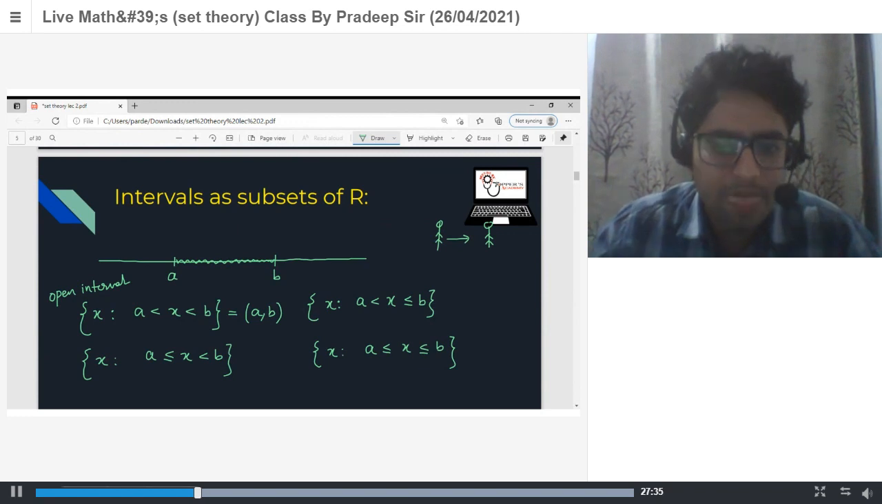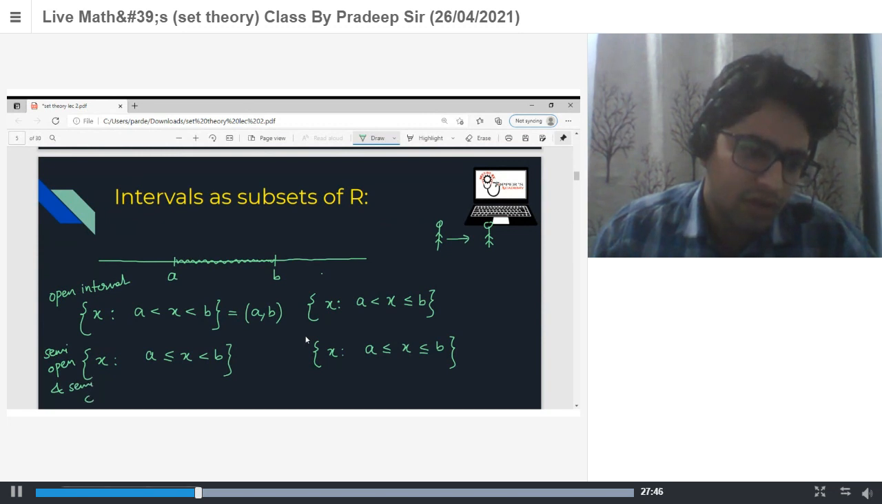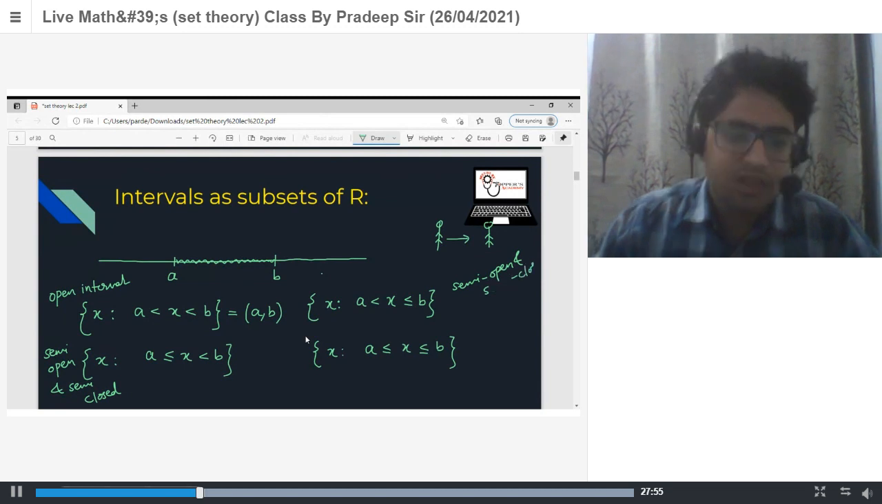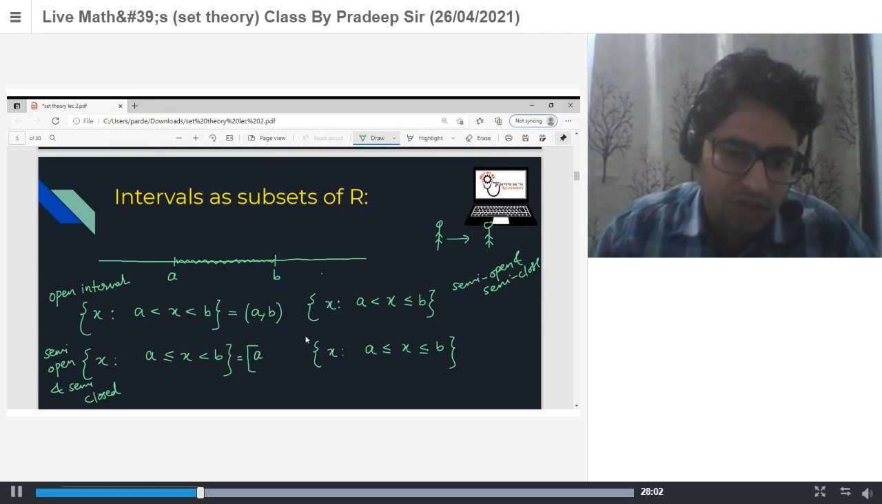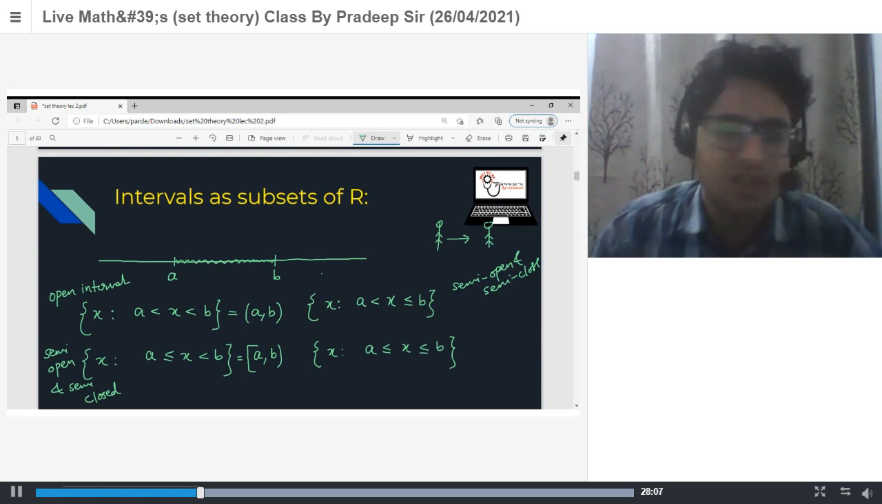Next, this is known as semi-open and semi-closed. This is denoted as A closed, because we have x equal to A also here. So A is closed and B is open here. So this is known as a semi-open and semi-closed interval.